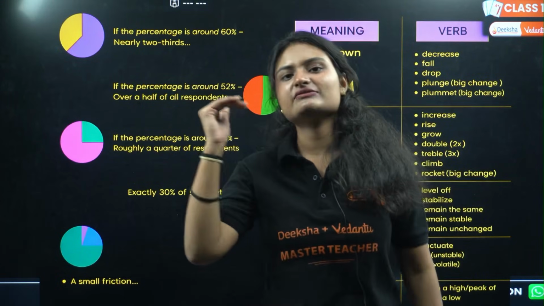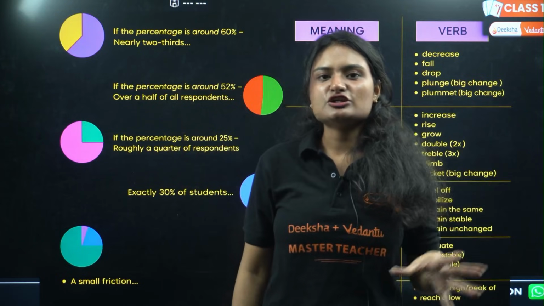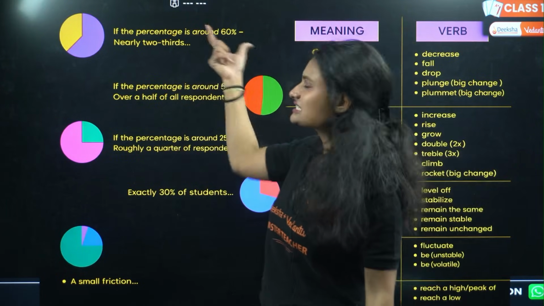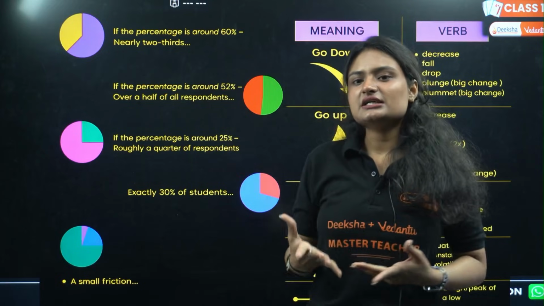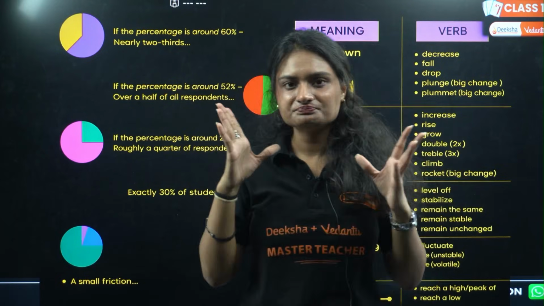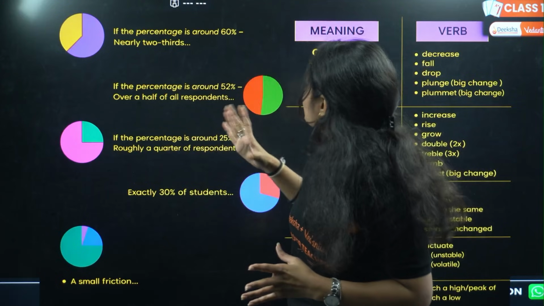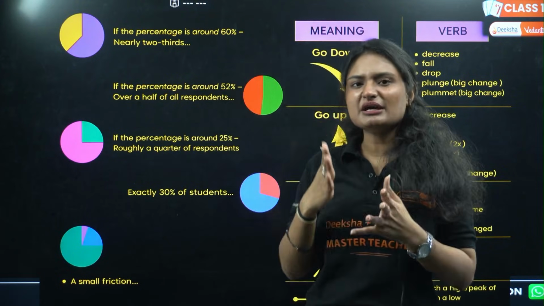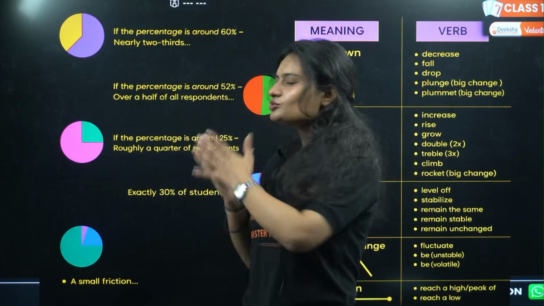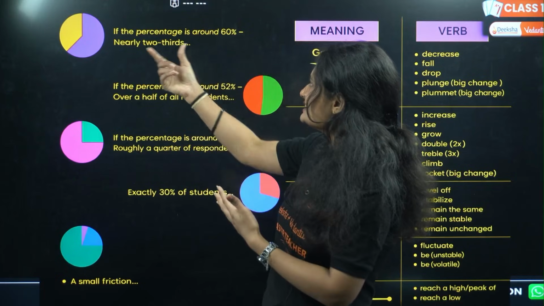23% of this thing is given, 25% of this, 30% of this is given. But sometimes you can get a little bit creative. What you can write if 60% is given? What is 60? It is 60 by 100, which is 60%, which is 3 by 5. Sometimes you want to get creative, so what do you write? In place of 60%, you write nearly 2/3.